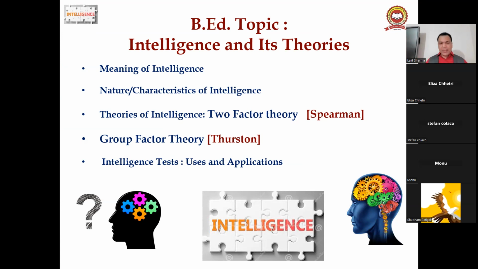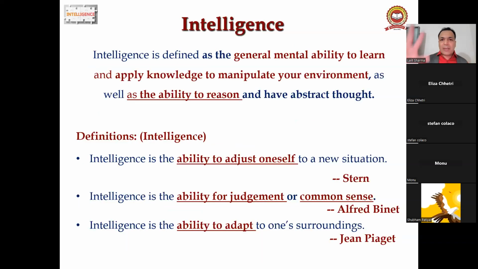What intelligence is. Then we will discuss theories of intelligence. There are 2 theories of intelligence. One is the two-factor theory given by Spearman. The second is the group factor theory given by Thurston. Last, we will discuss intelligence tests, uses and applications. So I start my lecture with intelligence. Intelligence is defined as the general mental ability to learn and apply knowledge to manipulate your environment, as well as the ability to reason and have abstract thought.